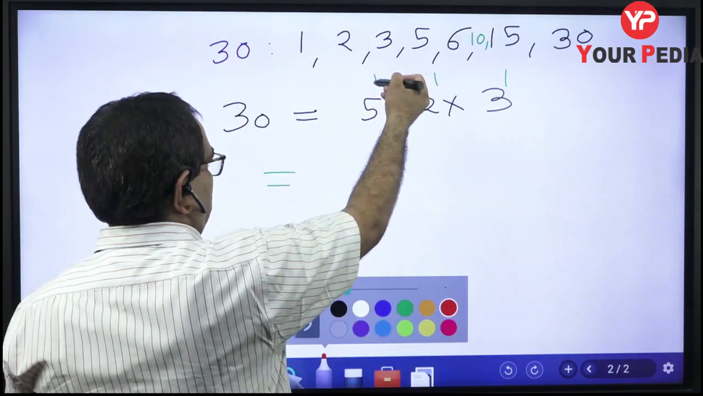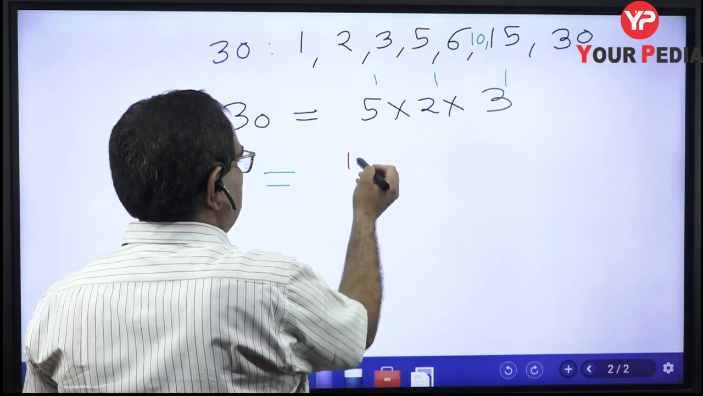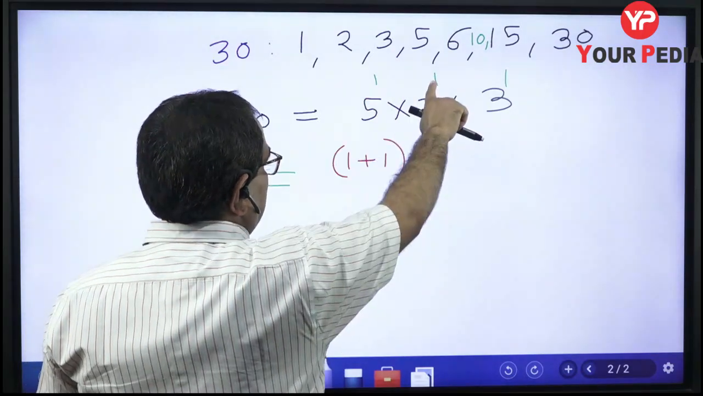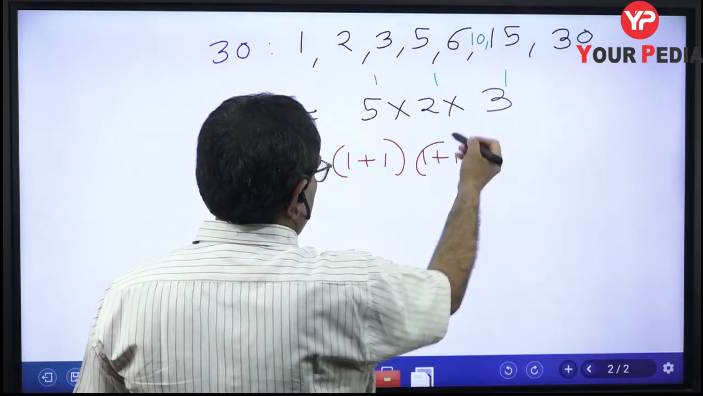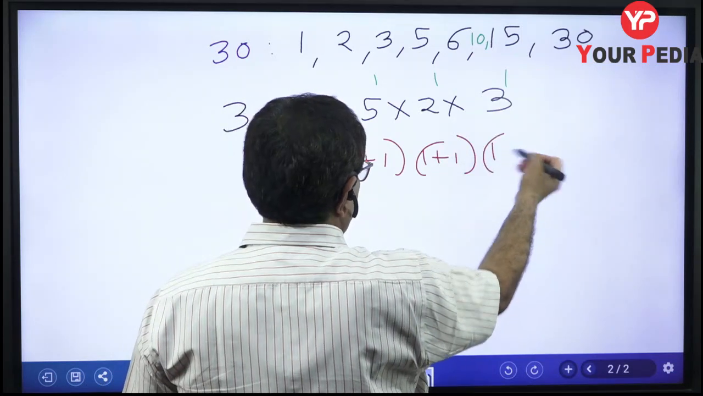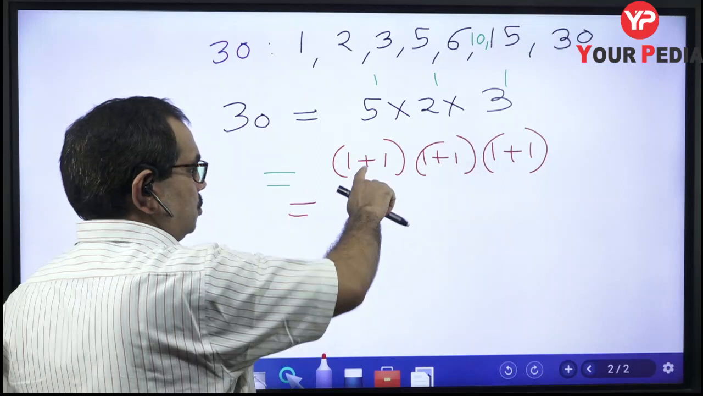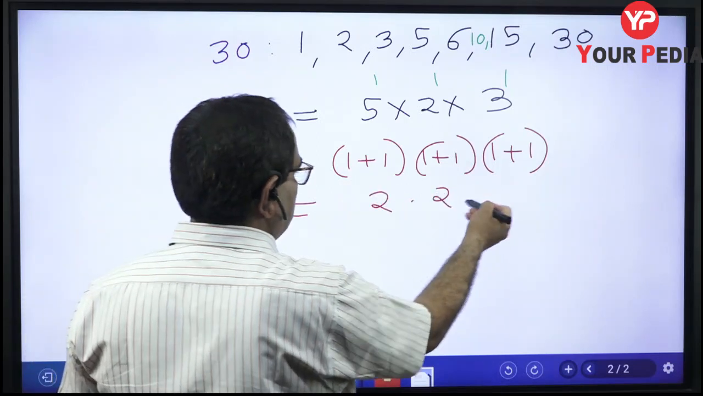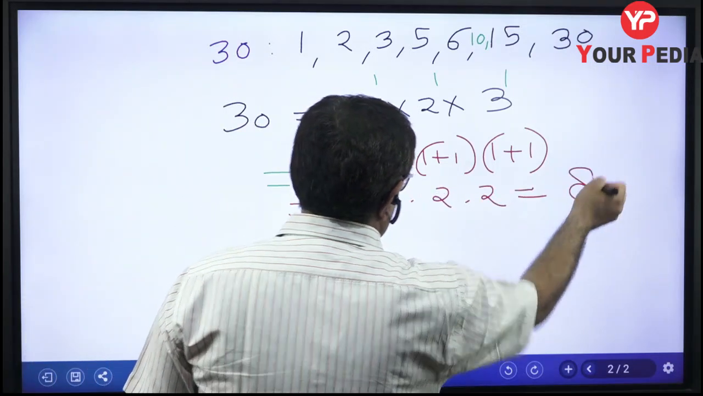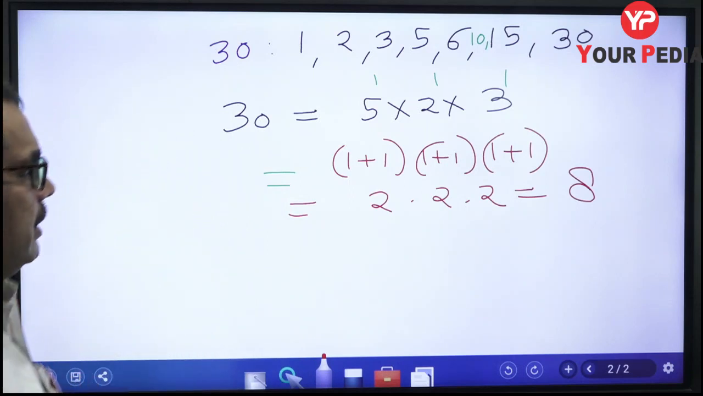ये जो पावर है आपका 1, इसमें 1 ऐड कीजिए. 1 plus 1. Also add 1 in this power. So 1 plus 1. And add 1 in this power. 1 plus 1. Now make the product of all these numbers. So 2 multiplied by 2 multiplied by 2 equal to 8. So there will be 8 factors.